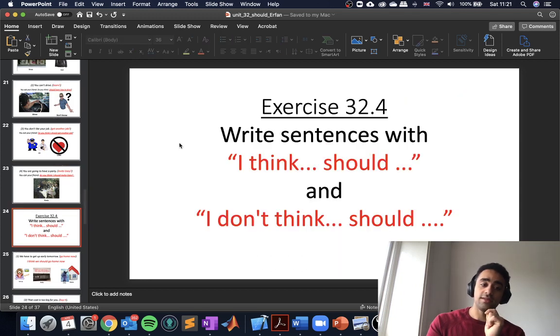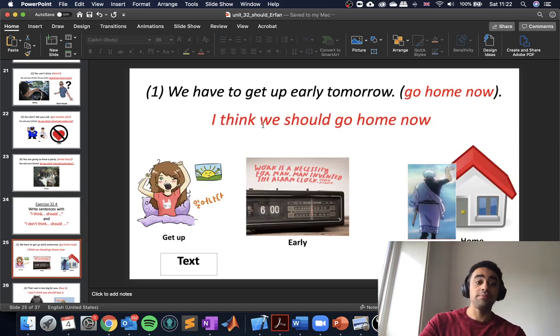32.3. Exercise 32.4. We have to write the sentences with either I think and something should do something, or I don't think someone should do something. So it could be you, me, he, she, it, or whatever, and then we will look at the exercise and see what we have.